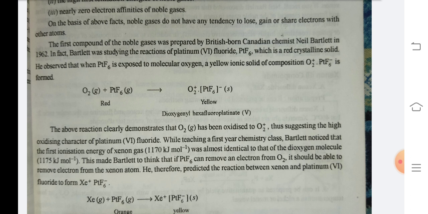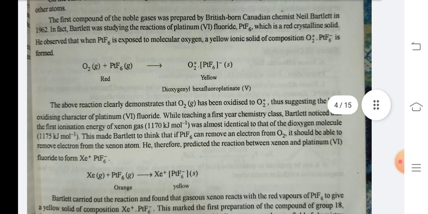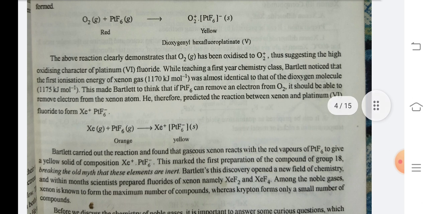While teaching a first-year chemistry class, Bartlett noticed that the first ionization energy of xenon gas, 1170 kJ per mole, was almost identical to that of the dioxygen molecule, that is 1175 kJ per mole. This made Bartlett think that if PtF6 can remove an electron from O2, it should be able to remove an electron from a xenon atom. He therefore predicted the reaction between xenon and platinum fluoride to form Xe+ PtF6-.